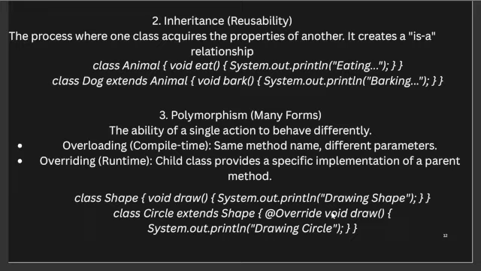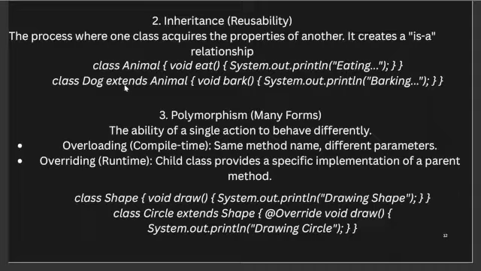The next will be inheritance, which means reusability. This is the process where one class acquires the properties of another class. It creates an is-a relationship, where a child class can inherit the properties of a parent class using the extends keyword. So let's understand with an example. We have class Animal which contains a void eat method, which prints eating in the terminal, and the output from this code will be eating.